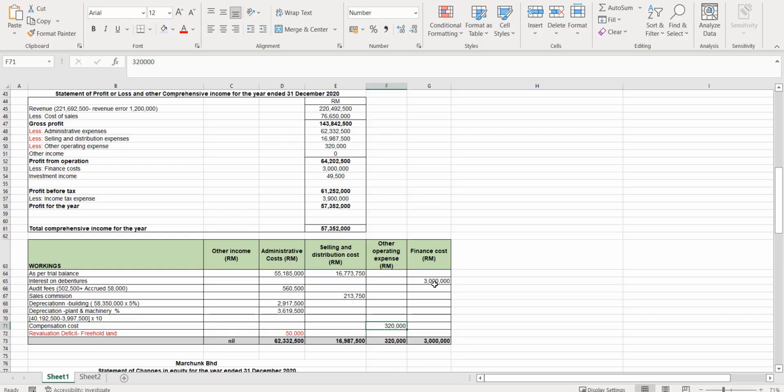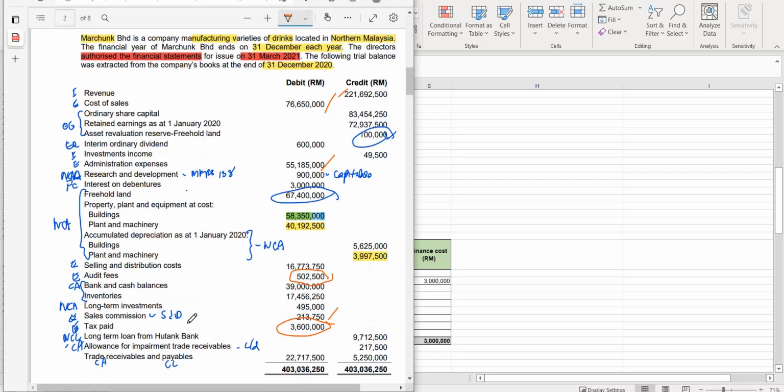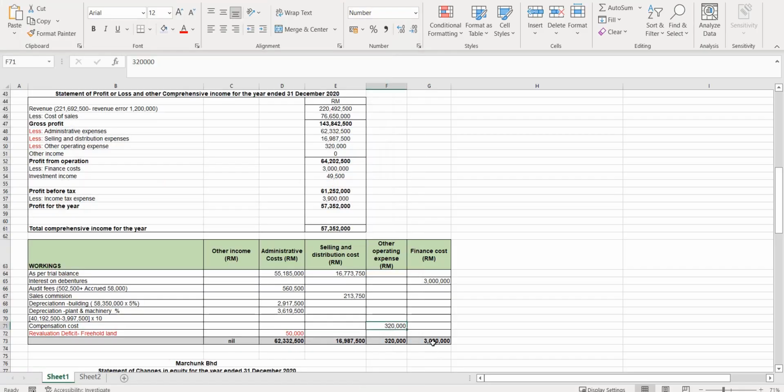Finance cost 3 million. Where do you get this finance cost 3 million? This is actually from here. You have the interest on loan. Which one is interest on loan? Let me check. You have the long-term loan 9712. So the interest here, interest on debenture. Interest on debenture 3 million here.